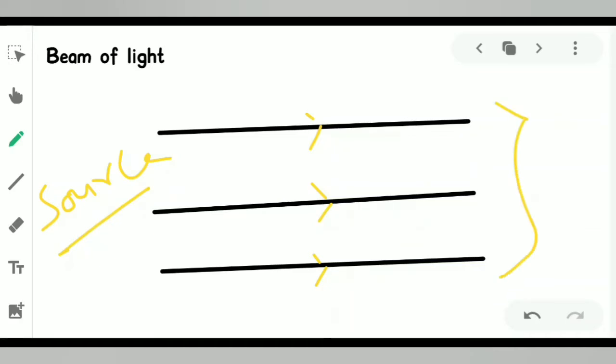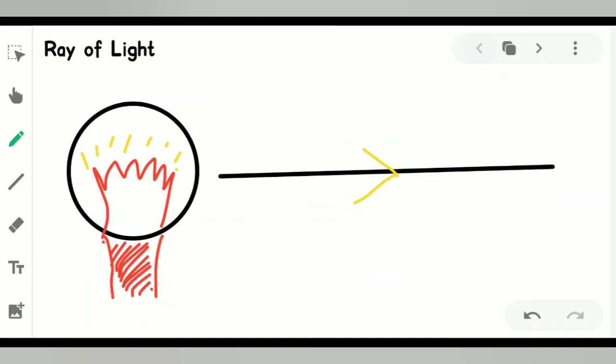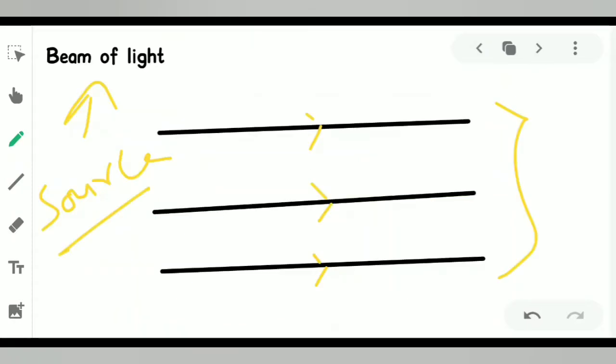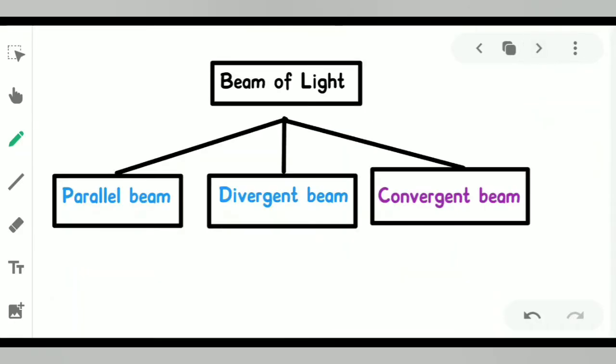So this bundle of rays will be known as a beam of light. The beam of light we can consider as a bundle of light rays making a group. The ray of light is only a line of sight coming from the direction of propagation or any source. But when we take two or more than two rays together, it forms the beam of light. Done?